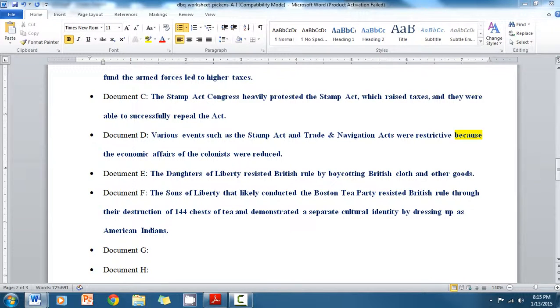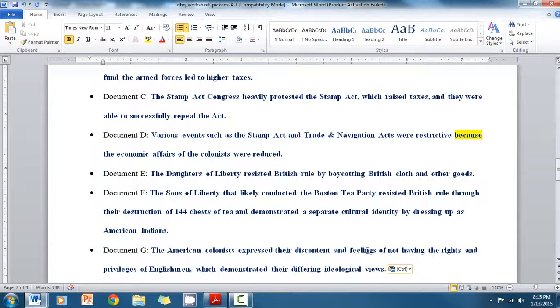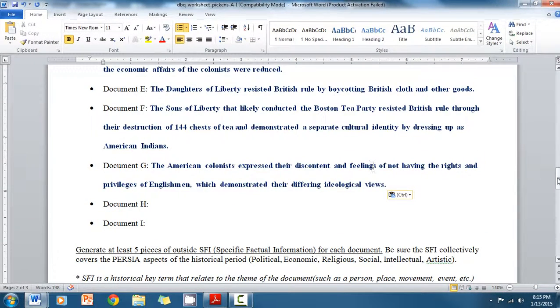This next document, document G, the American colonists expressed their discontent and feelings of not having the rights and privileges of Englishmen, which demonstrated their differing ideological views. Here we are proving or even really explaining the ways in which the ideological views are changing. And so we're given some detail here because they felt as if they didn't have the same privileges as Englishmen.